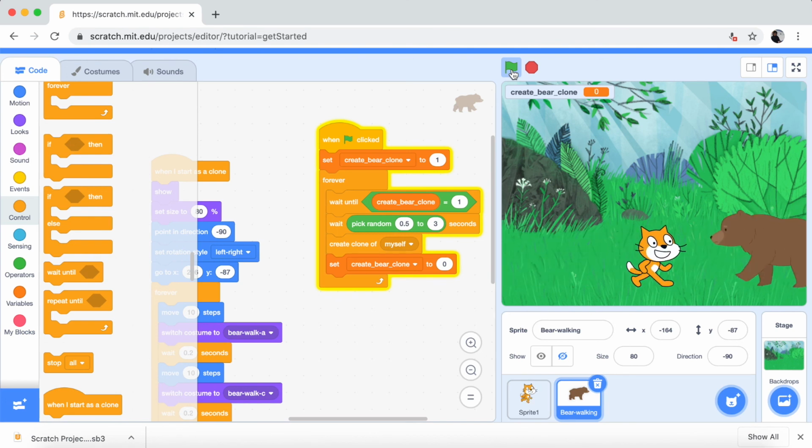Okay, so now it's perfect. When the bear reaches the left side of the screen, another bear comes from the right side.